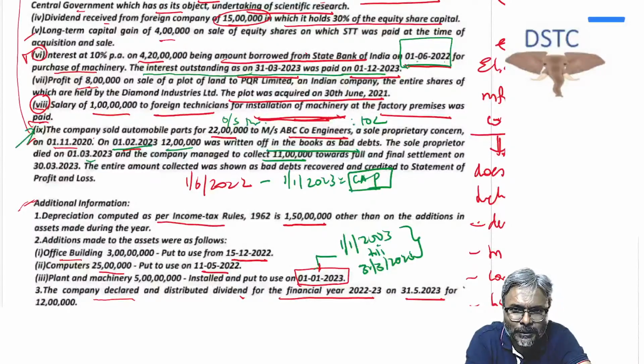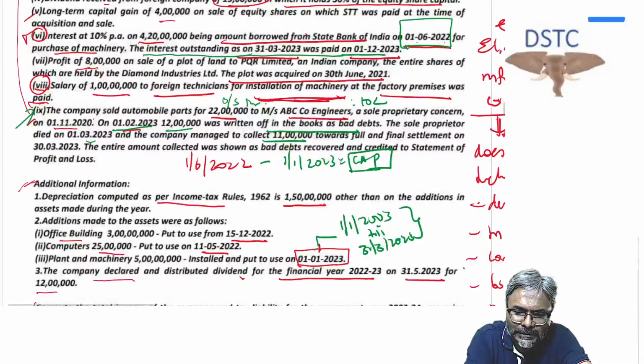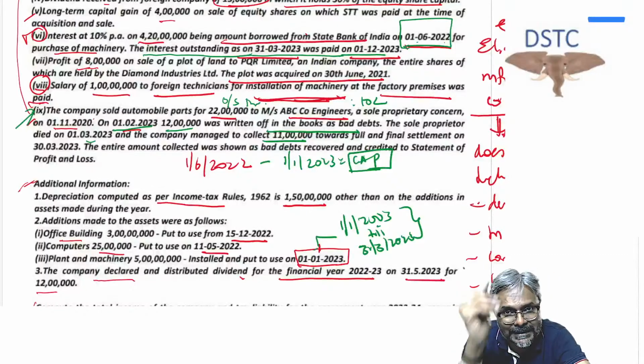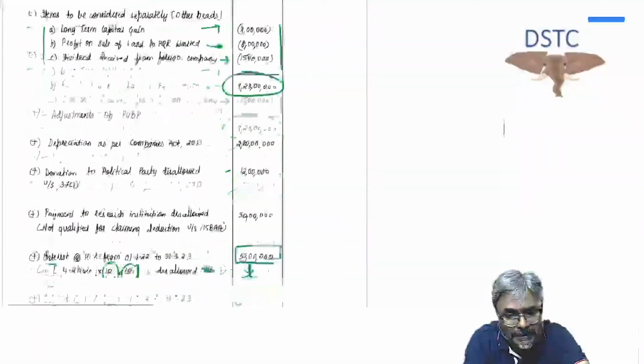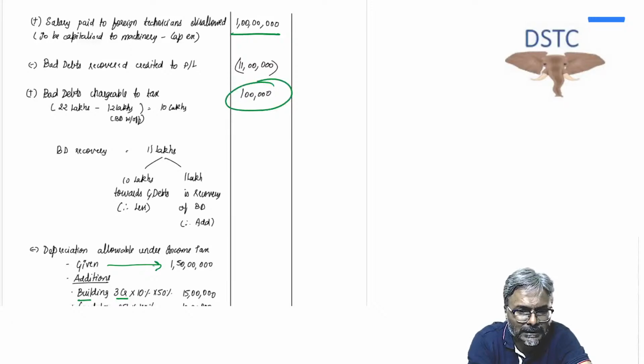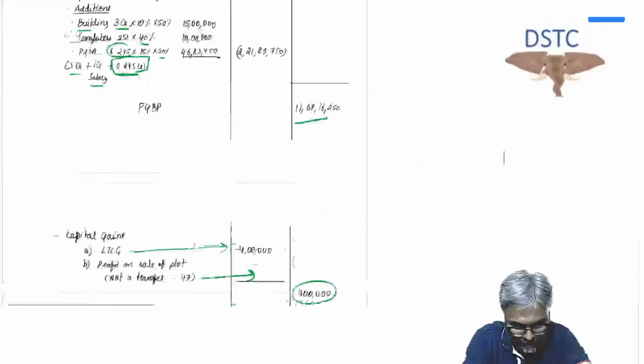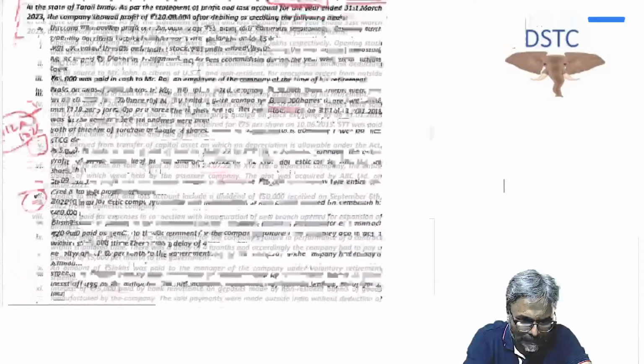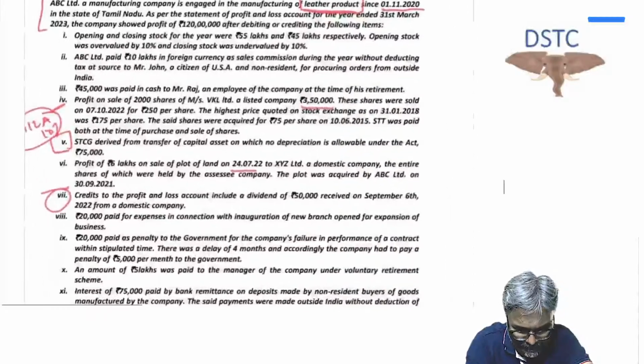So that's recovery of outstanding debt, and then the balance 1 lakh is recovery of bad debts. And recovery of bad debts, is it a deemed income under 41(4)? Yes, it is a deemed income under 41(4). With that, students, we are done with this one. Now the last question, students.